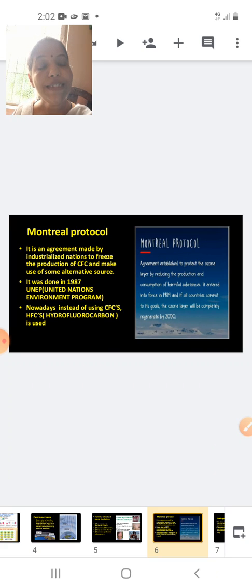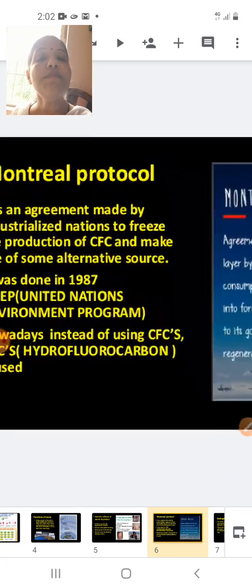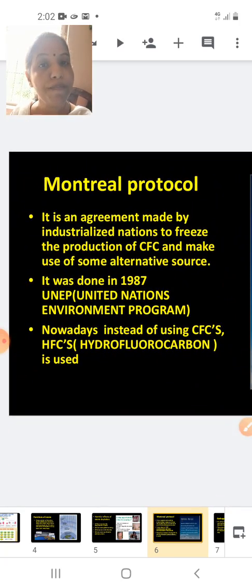Now let's study about the Montreal Protocol. What is the Montreal Protocol? The Montreal Protocol is an agreement made by industrialized nations to freeze, that is, to stop or reduce the production of CFC and make use of some alternative source. This Montreal Protocol was done in 1987 by the UNEP, United Nations Environment Program.